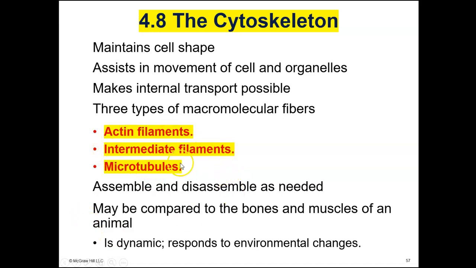Intermediate filaments form cell junctions that connect cells to other cells. And actin filaments are thin and they function in muscle contraction. They also help support the plasma membrane and give the cell its shape. And that's going to be it for our Chapter 4 notes.